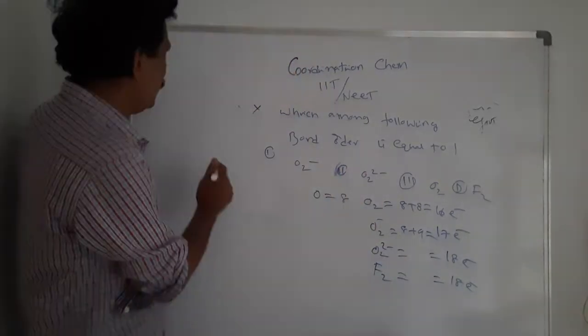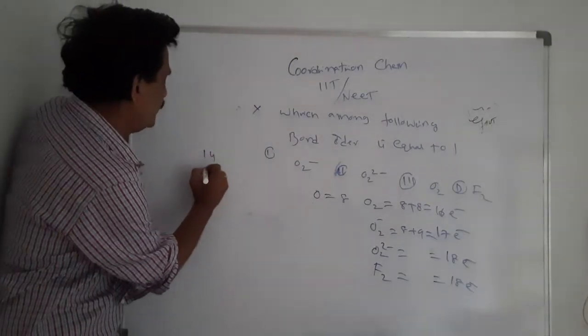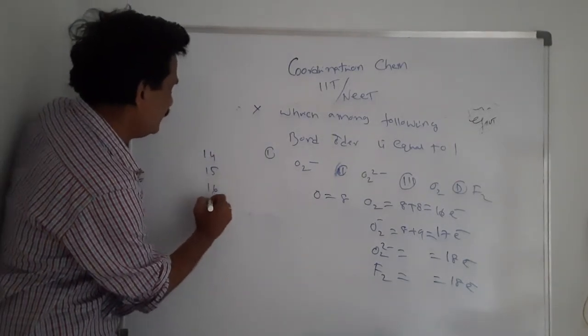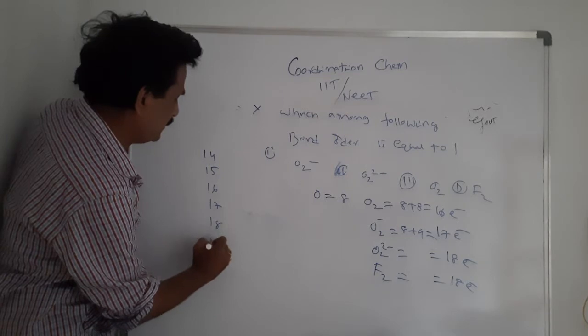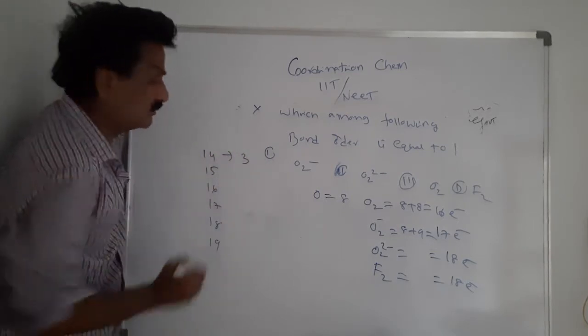Okay, you know very well the bond order trick: 14, 15, 16, 17, 18, 19. 14 electrons is nitrogen, with bond order 3.